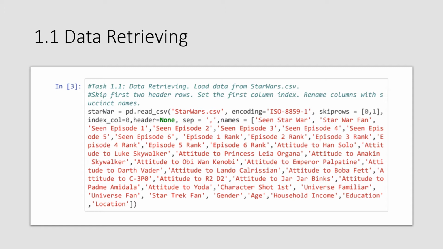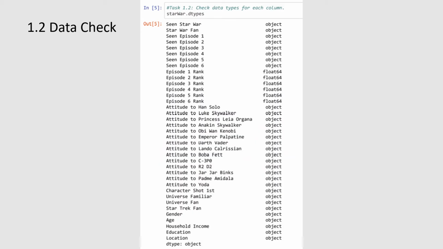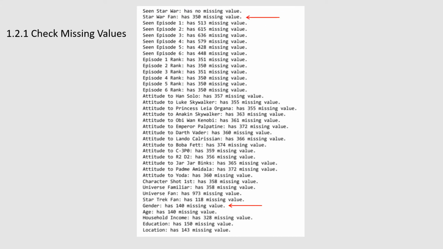For example, I changed the column "Do you consider yourself to be a fan of the Starvo film franchise" to Starvo fan. Then I checked the data types of each column. They are objects and floats. As answers of each survey question are discrete and have a limited number of possible values, they need to be changed to categorical data type. Then I checked the missing values in each column and the CSV file.